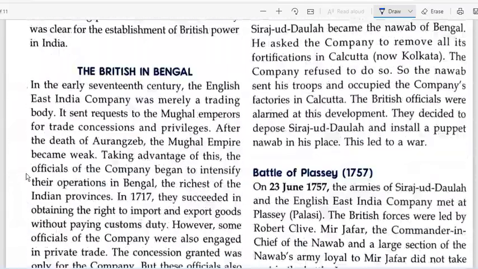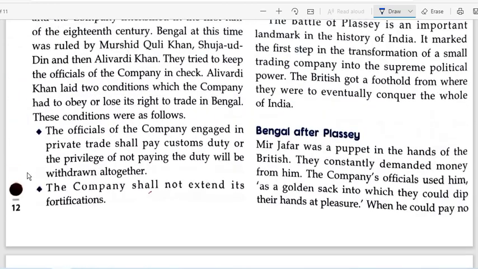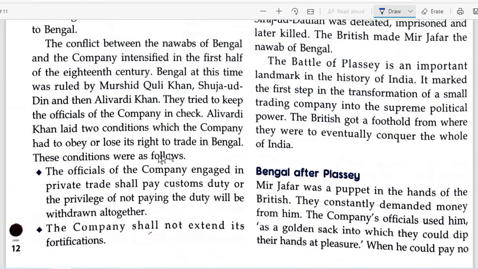Okay, Battle of Plassey. These are the conditions that were laid by the Nawab of Bengal, and these were also addressing the issues that were there between the Nawab of Bengal and the East India Company. So you'll be writing both these points in this.